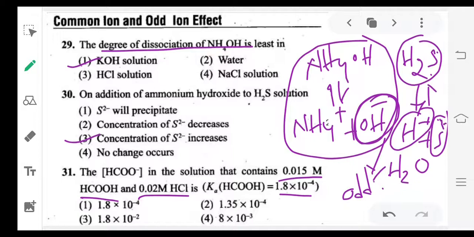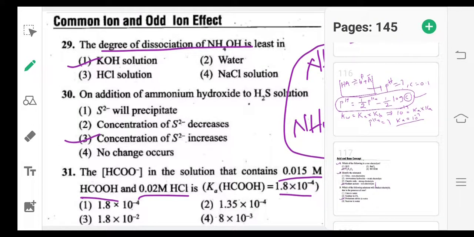What are they asking? HCOO minus concentration they are asking. How to calculate HCOO minus ion concentration? So here there are two acids in the same beaker. That is important here. Two acids in the same beaker. So let me explain this.